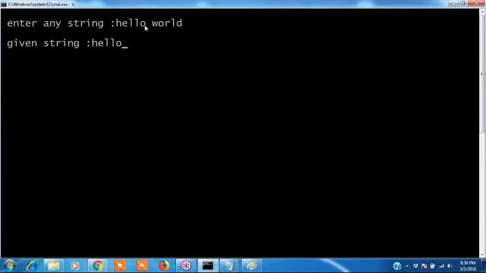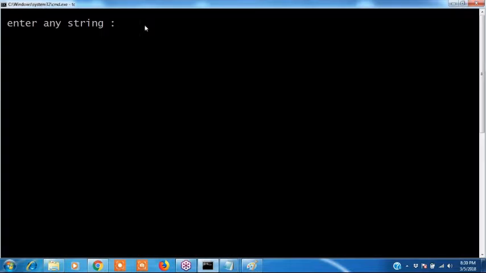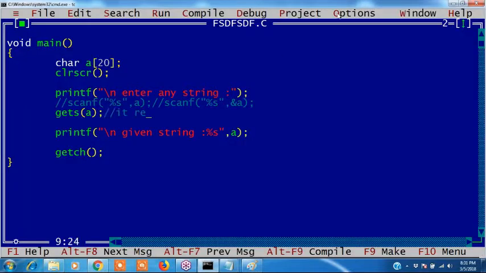Clear screen removes the previous output. I want to enter a string and I want to print it. How to enter this? Printf of, you know this. How to enter a string? Enter any string. Okay, how to enter a string?